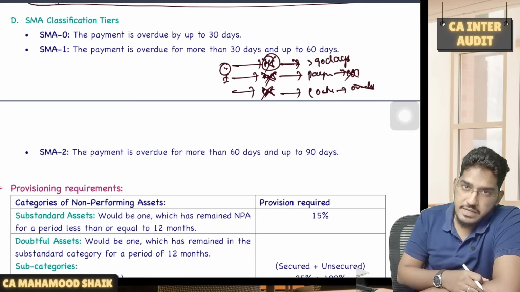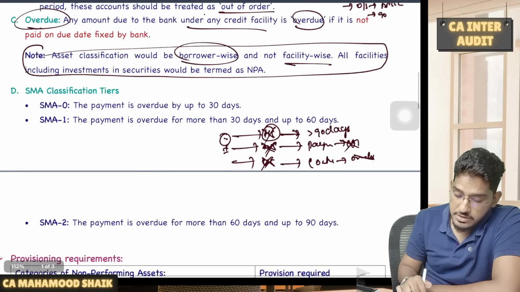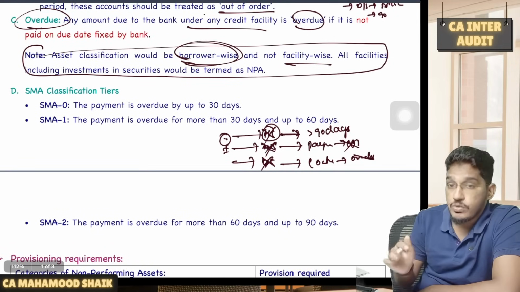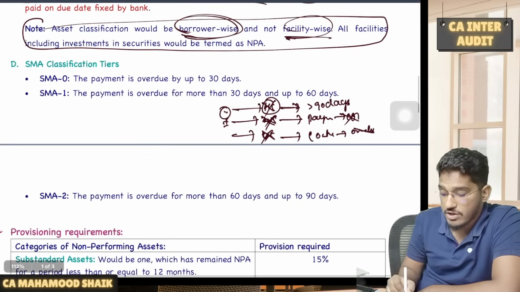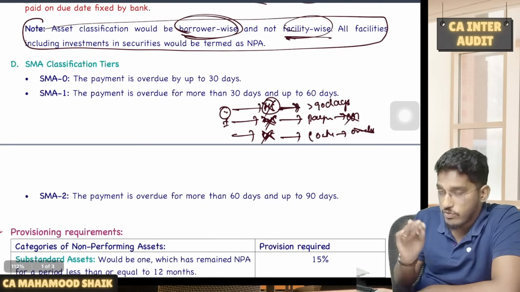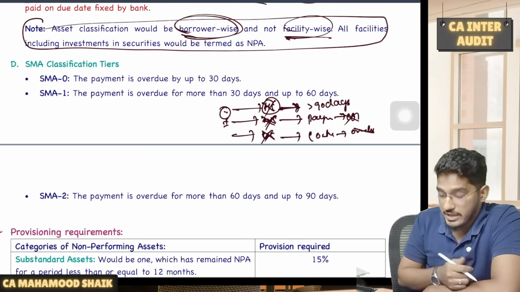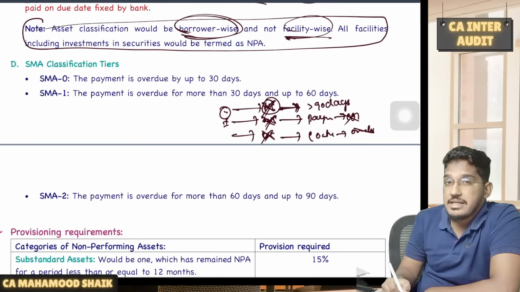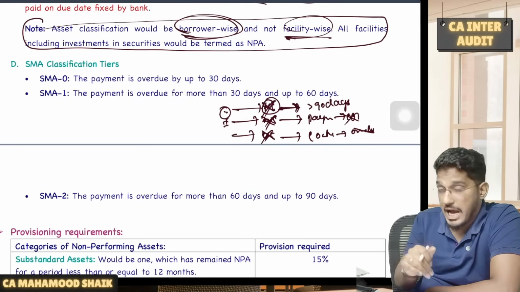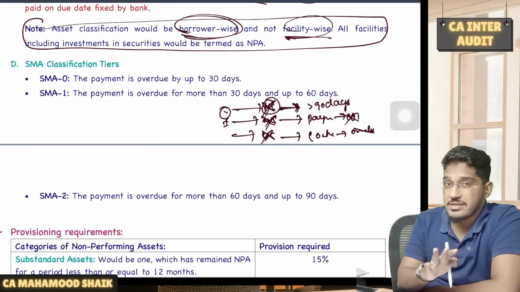All loans will be classified as NPA. That is the meaning of this term. Asset classification will be borrower wise, not facility wise. We will not check whether against this loan, only for the housing loan, the amount is overdue for more than 90 days. Let us classify this housing loan facility as NPA.